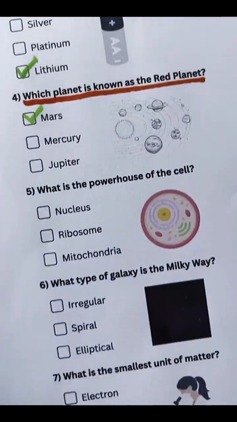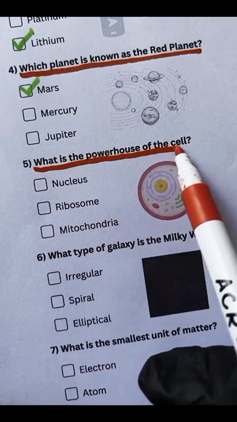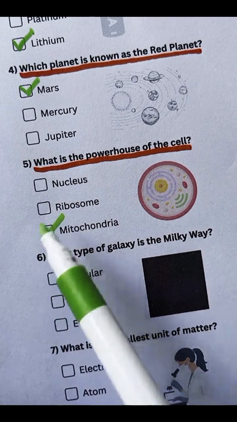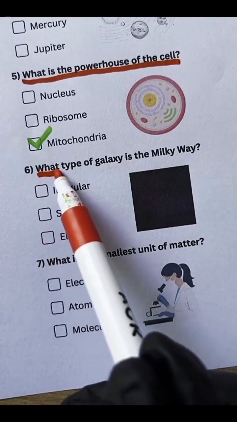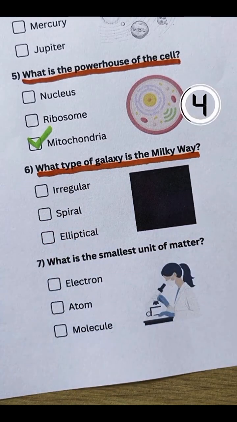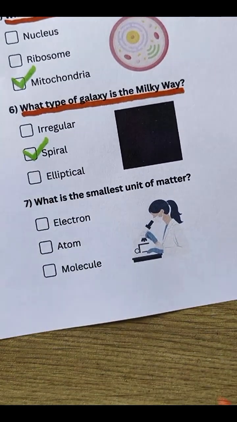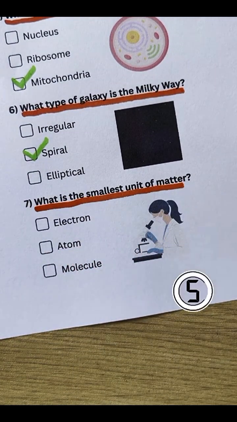Mars. Question 5. What is the powerhouse of the cell? Mitochondria. Question 6. What type of galaxy is the Milky Way? Spiral. Question 7. What is the smallest unit of matter?